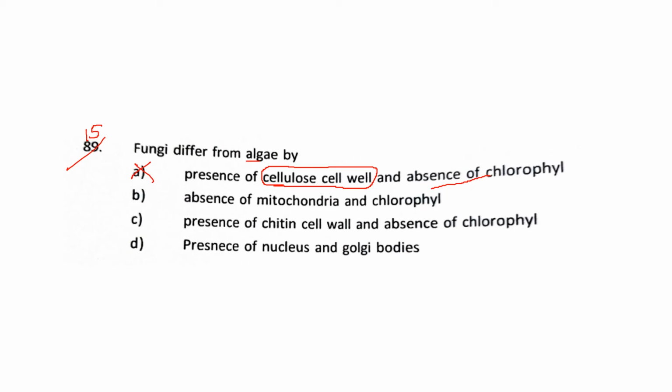Absence of mitochondria and chlorophyll? No, they both have mitochondria. Okay, presence of chitin cell wall and absence of chlorophyll. This is exactly what the answer is: fungi have a chitin cell wall, and fungi don't have chlorophyll but algae have chlorophyll. Presence of nucleus and Golgi bodies, no. So the answer is C.